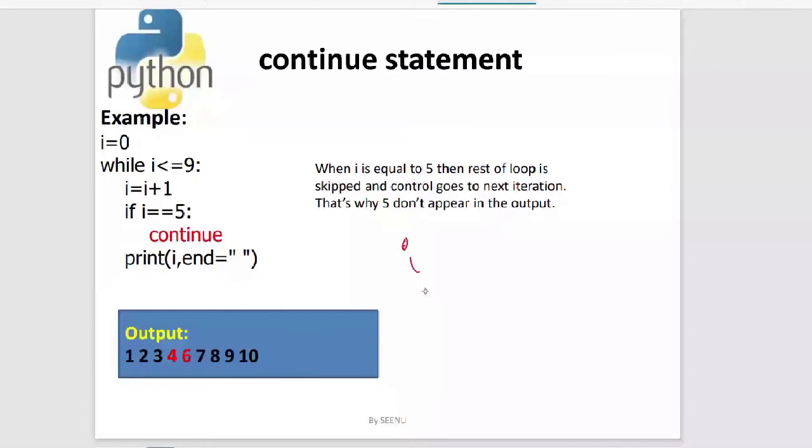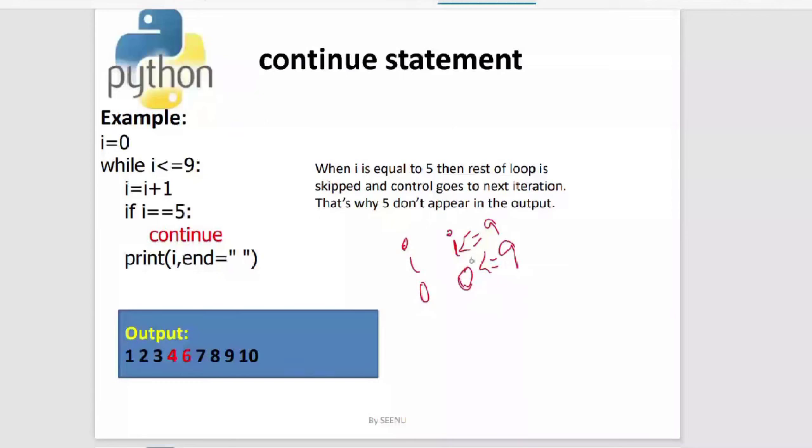And the next statement is a while loop. Here in the while loop, it is checking for the condition. The condition is I is less than or equal to 9. So 0 is less than or equal to 9. We are checking for the condition, so the condition is true because 0 is less than 9.